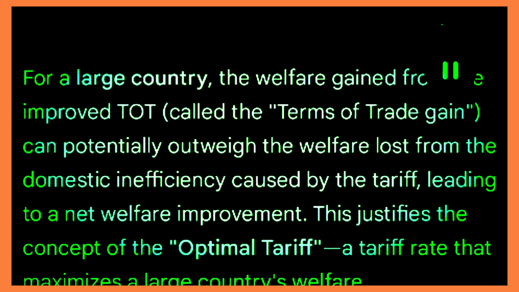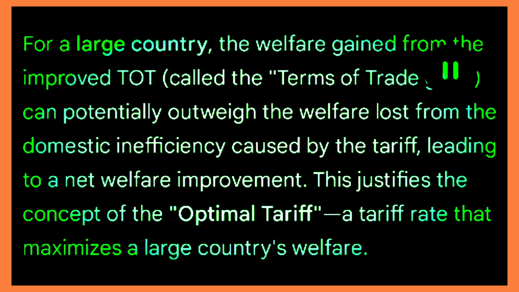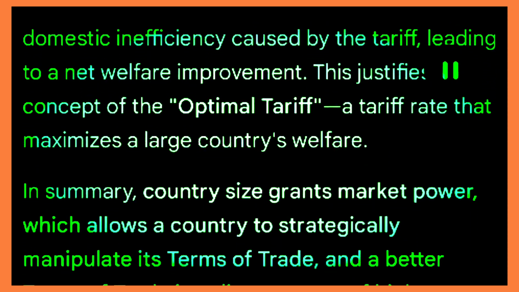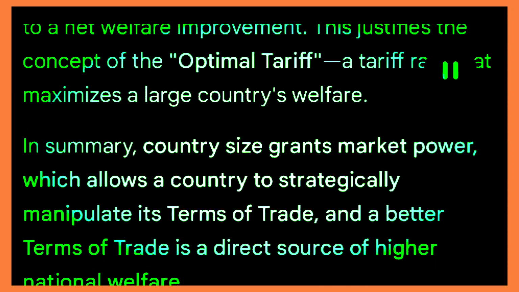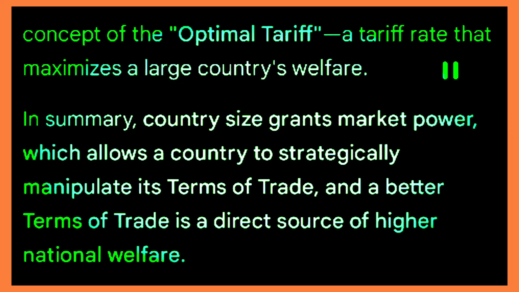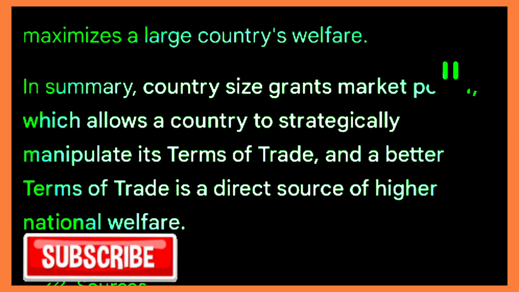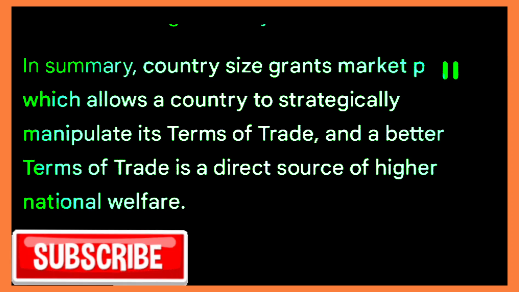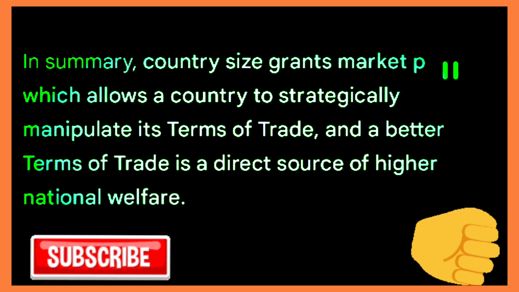For a large country, the welfare gained from the improved ToT, called the terms of trade gain, can potentially outweigh the welfare lost from the domestic inefficiency caused by the tariff, leading to a net welfare improvement. This justifies the concept of the optimal tariff, a tariff rate that maximizes a large country's welfare. In summary, country size grants market power, which allows a country to strategically manipulate its terms of trade, and a better terms of trade is a direct source of higher national welfare.